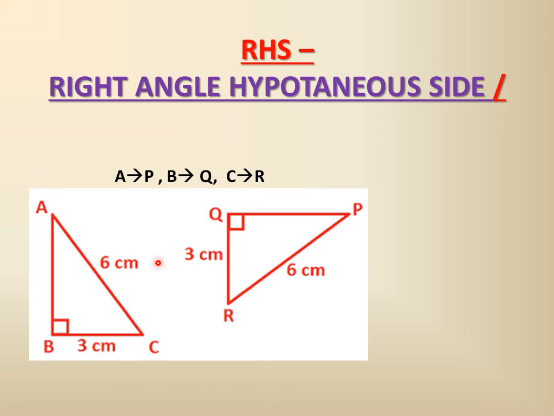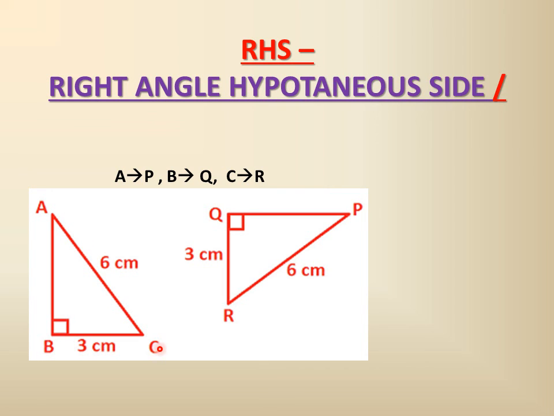So B is coinciding with Q, C is coinciding with R, so A is there. So with RHS you can say, that right angle for vertex B and angle at the vertex Q, both are equal to 90 degrees. AC and PR are the hypotenuse, and BC and QR are given equal to 3 centimeters. So here RHS.